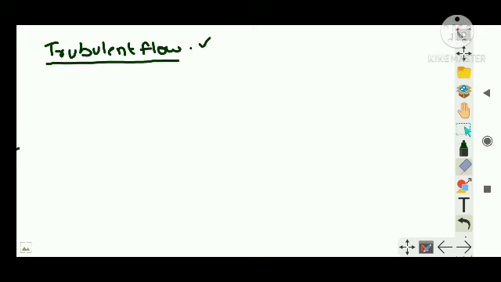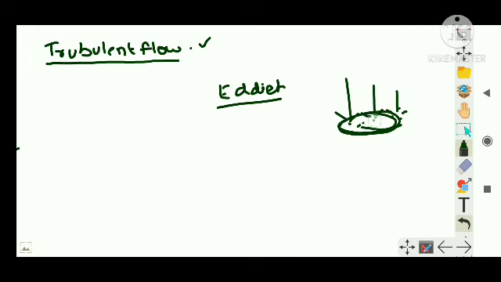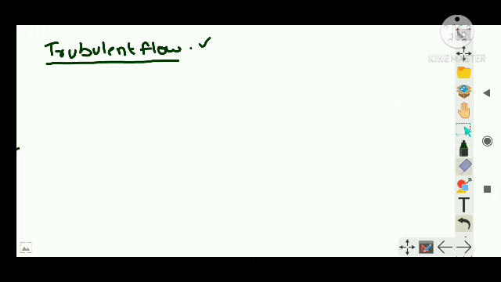And you would have heard about eddies. I'm talking about it in Malayalam because it is better to understand. Churi, that is eddies. When you see a waterfall and suddenly the water falls, there is a lot of movement like this. So this is eddies, and it is a very good example of turbulent flow.